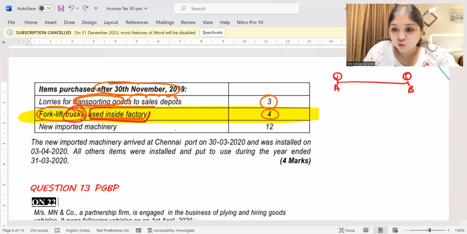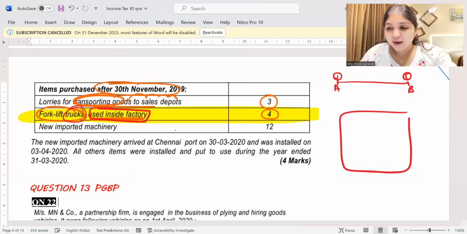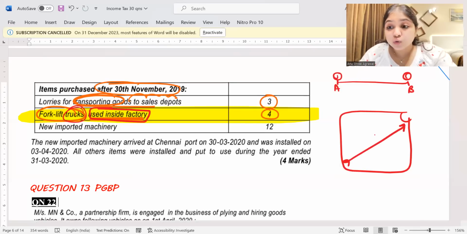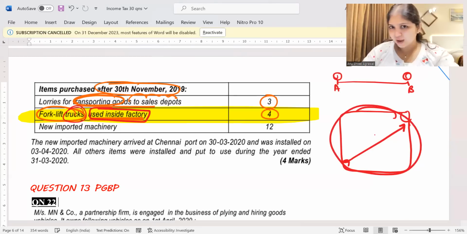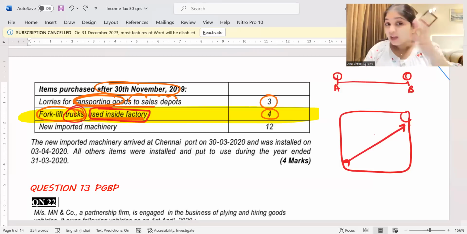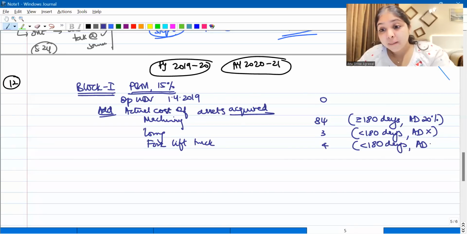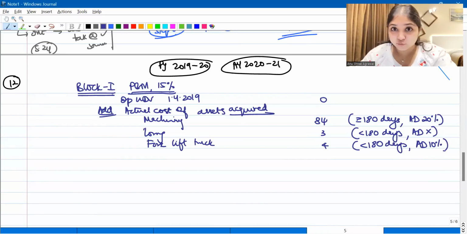But this forklift is used inside the factory. Inside the factory itself, from one corner to another corner, this truck is used. It is used inside the factory itself, which means it is not used for road transportation. It is not used on the road. It is used within the factory itself. So even though it's a vehicle, it is not a road transportation vehicle. So will I get additional depreciation, please? Yes, I will get additional depreciation. But how much additional depreciation? Less than 180 days. So sorry, only 10% I can give you.